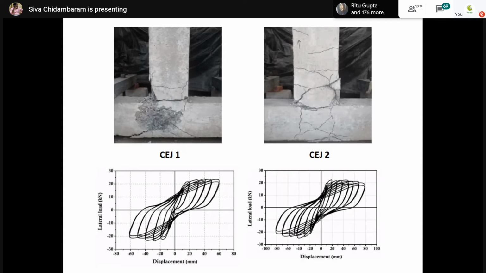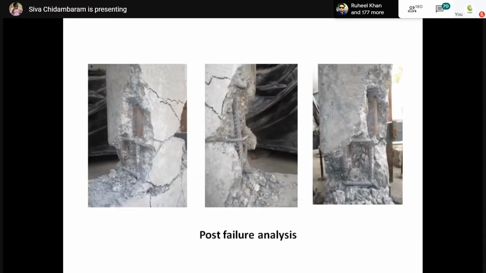That's why in precast connections they are using these kinds of couplers exactly at the joint regions, as well as wherever we are not recommending lap splice; there we are using couplers. After the post-failure analysis, we chipped off the concrete and studied the behavior of the coupler internally. Yes, it is wonderful. It is rigid. No sign of slippage, and it perfectly transfers the force to the joint region.